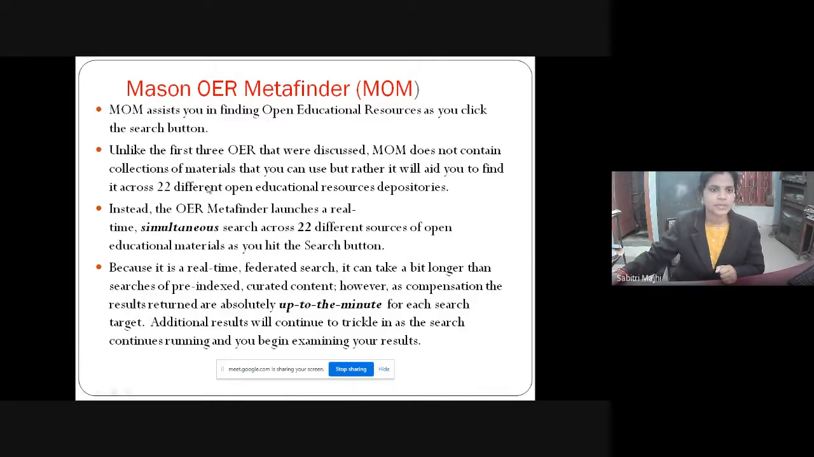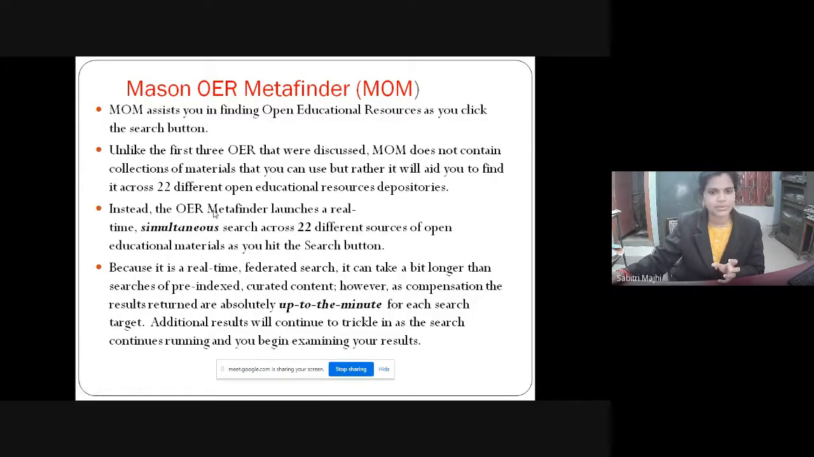Okay. So here Mason OER Meta Finder is a tool which does not collect the OER itself but acts as a federated search service. This meta finder works as a federated search service. You have to put a query. Suppose you want OER on the topic digital learning.